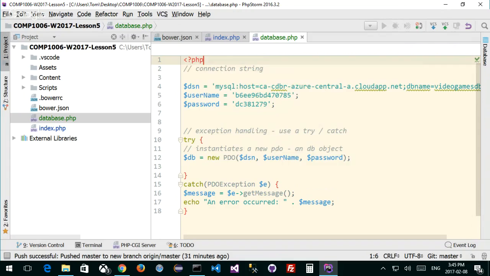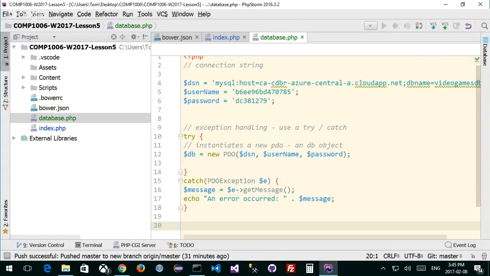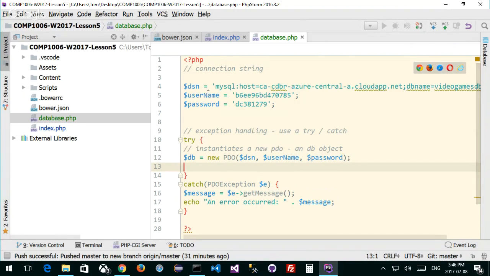So I'll say PHP, and at the bottom, I want to close these off. Is that good? Well, that suffices. And this is my database.php. So save it. I've saved my database.php.